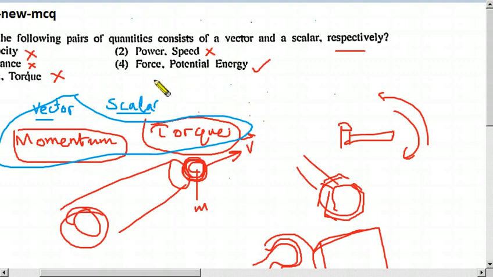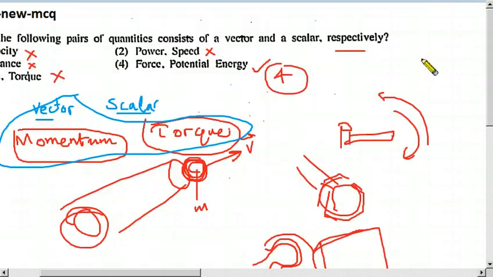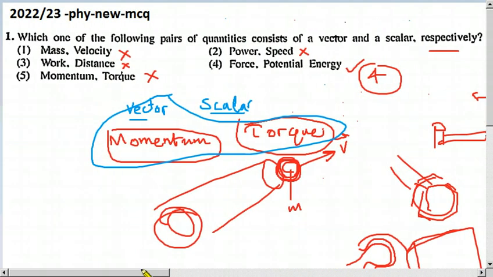So children, now the answer is the fourth one. Let us check question number 1. Fourth one, yes, the fourth one is the answer. So children, I think you can understand. This first question is not a big issue. I think you are happy.